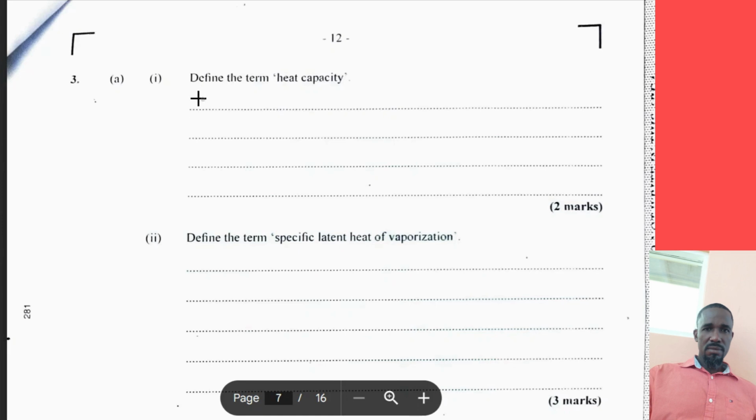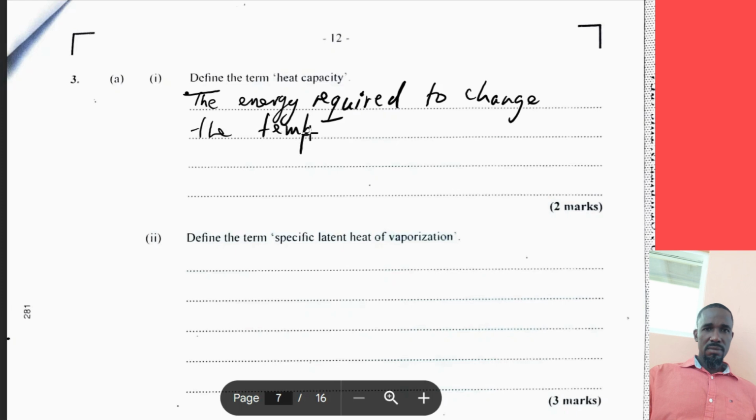Now, heat capacity is the energy that is required to change the temperature of a body by 1 degree Celsius. So let's write that. The heat energy required to change the temperature of a substance by 1 degree.